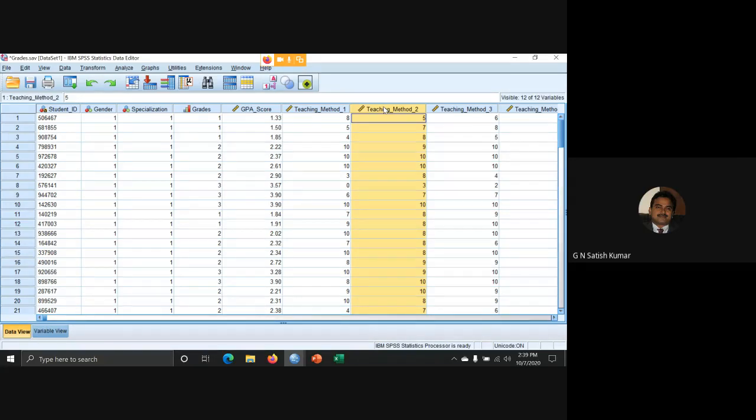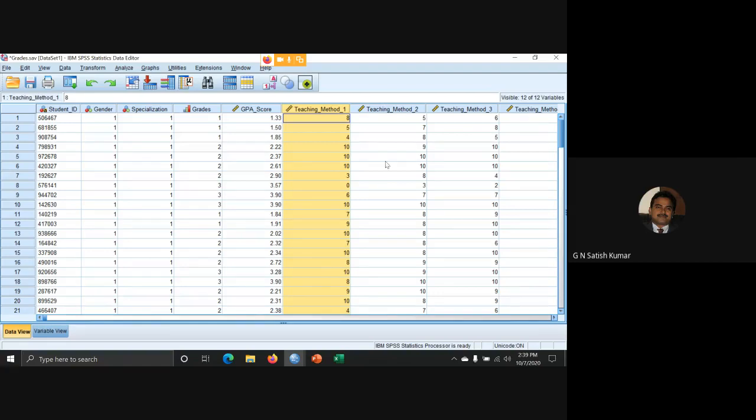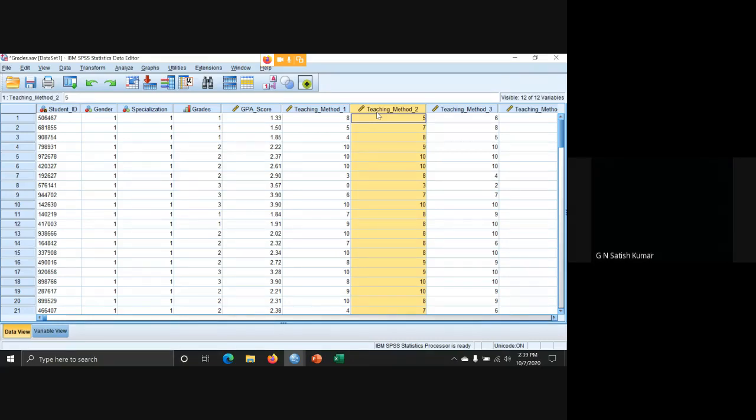So this is called the paired t-test. It's not independent. These are dependent variables because the same respondent's data we are taking twice, before and after. With teaching method 1 this is the score, and with teaching method 2 this is the score we got. Null hypothesis, you must state: there is no significant difference between teaching method 1 and teaching method 2.